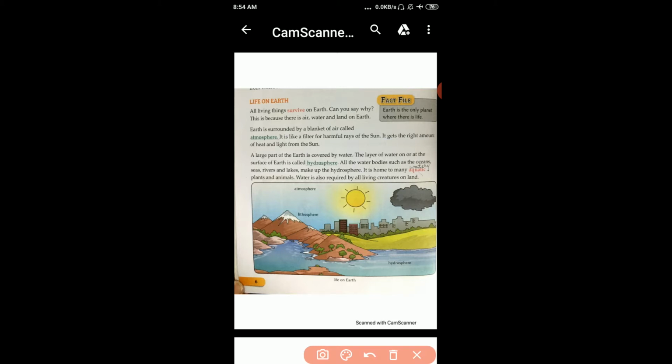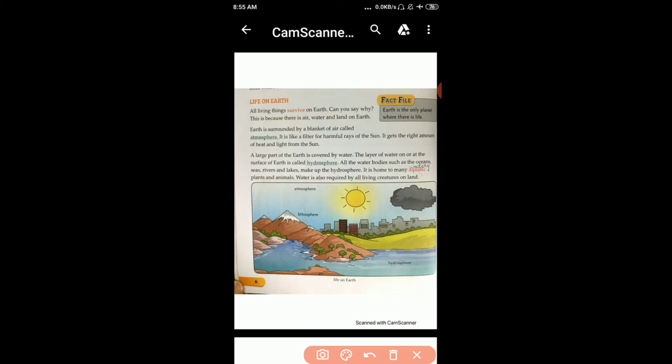Okay, student. Now, in this chapter, we have to study about Earth, because we live on planet Earth. It is our home planet. So, we study about the Earth. Student, tell me why we call Earth the blue planet? Okay, the Earth is called the blue planet as there is more water on its surface. It looks blue from space. That's why we call it the blue planet.